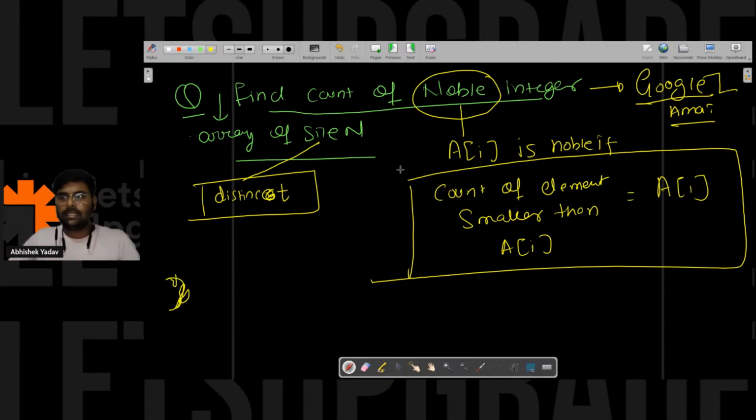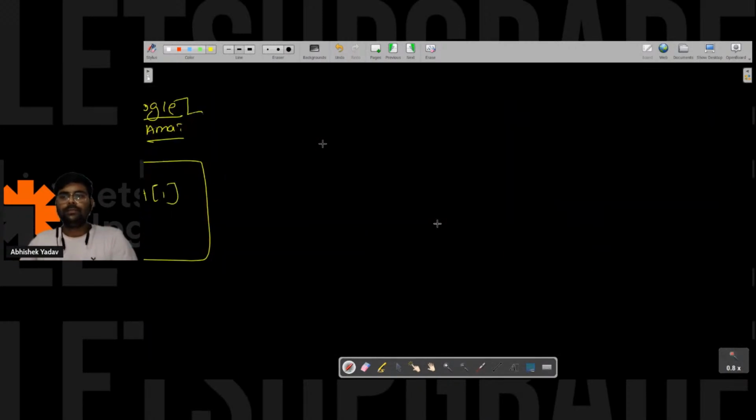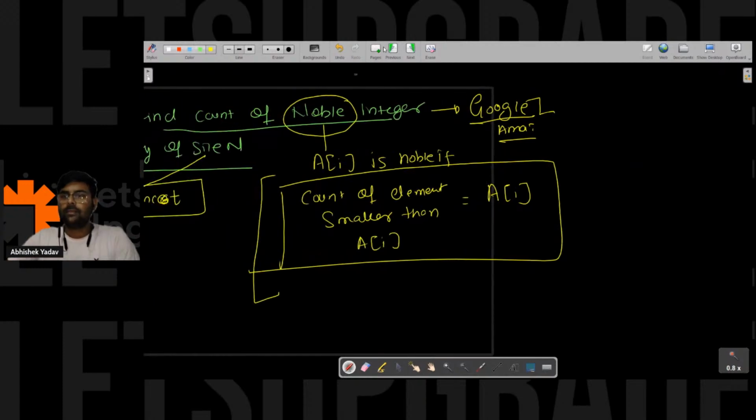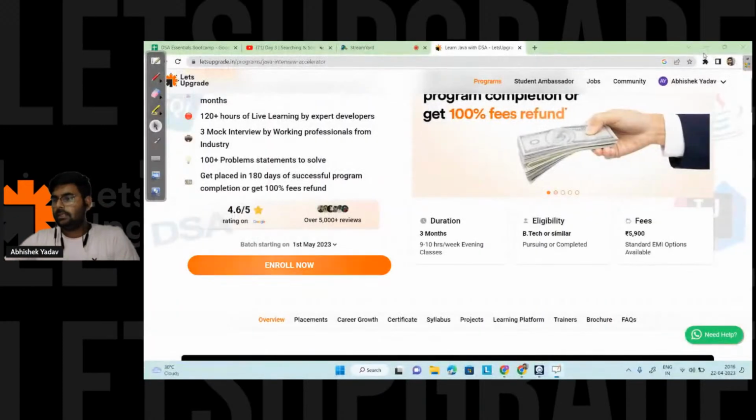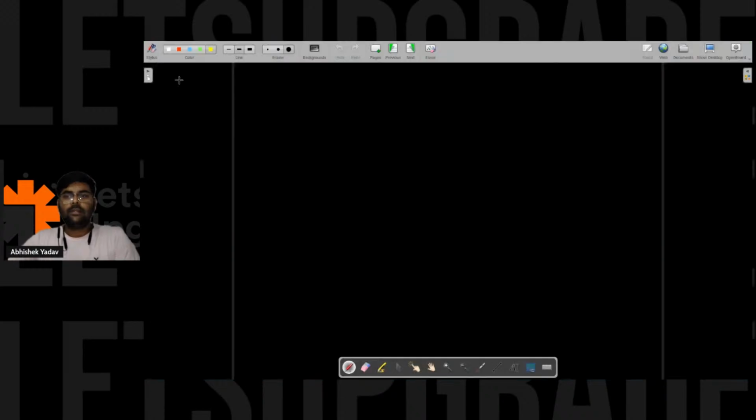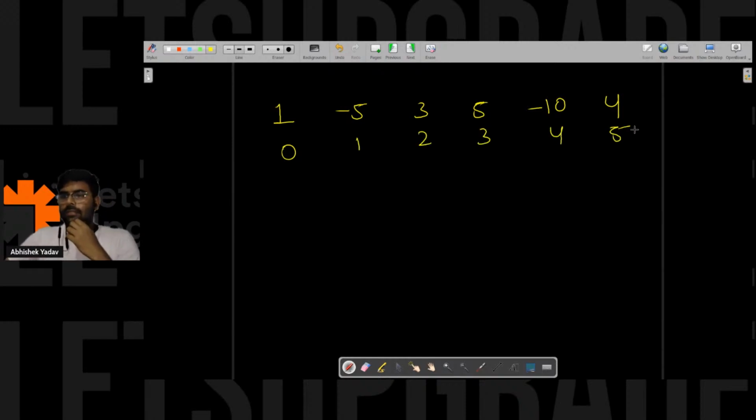So let's take one example to understand this point. The count of elements smaller than A[i] is equal to A[i], that means it is a noble integer, and you have to count all the noble integers. Let me take one array here: 1, minus 5, 3, 5, minus 10 and 4, with indices 0 1 2 3 4 5.